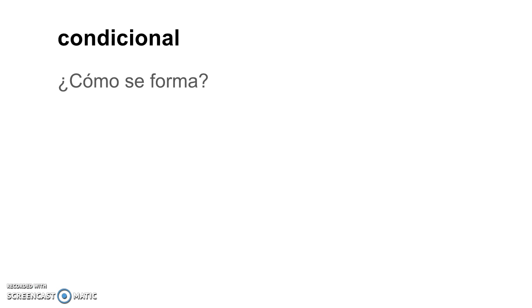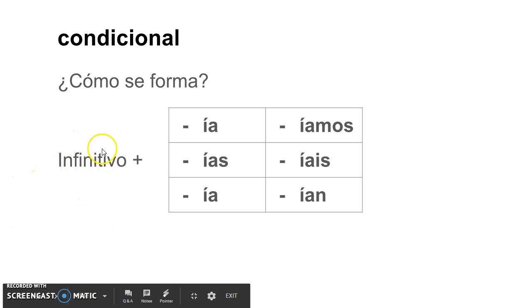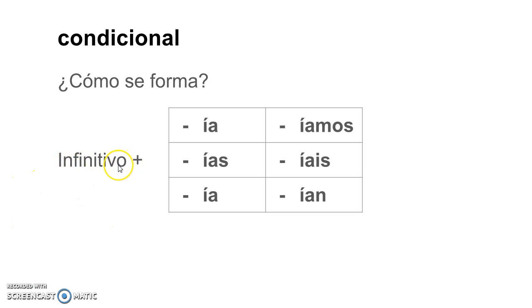Alright, so how is it formed? The conditional, this should definitely go in your notes. You take the infinitivo, meaning the whole infinitive, and you add these endings. All right, this is key that you keep the whole infinitive. You do not drop the AR, ER, IR. Additionally, these are the endings that are used for any verb, AR, ER, and IR verbs. All right, make sure you pause the video, put this in your notes.